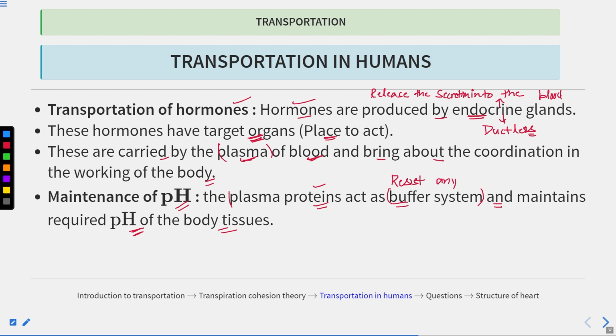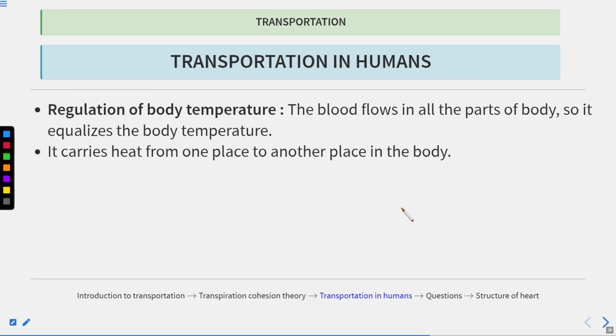Okay. So if there is a change, it will resist the change. It acts as the buffer system. All right. So these are the functions of the hormones. Now, another function of blood is the regulation of the body temperature.